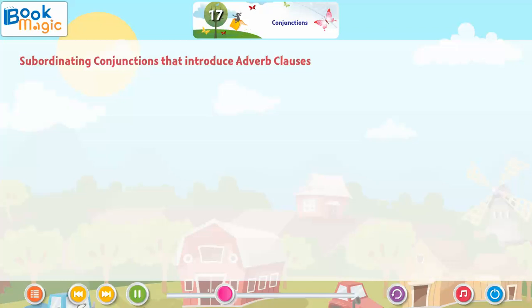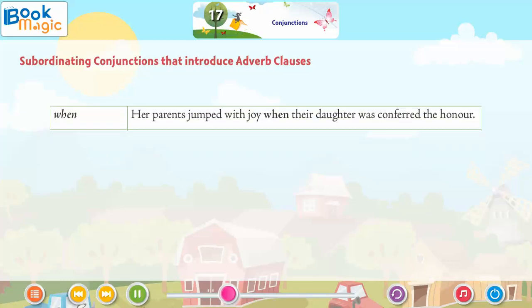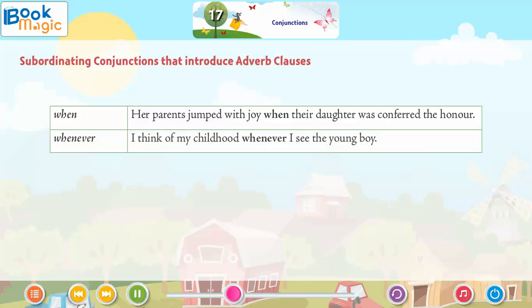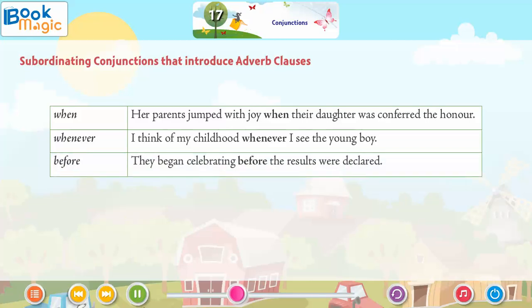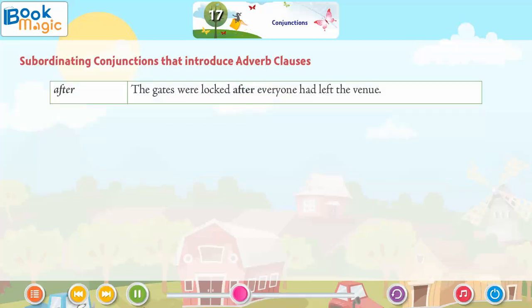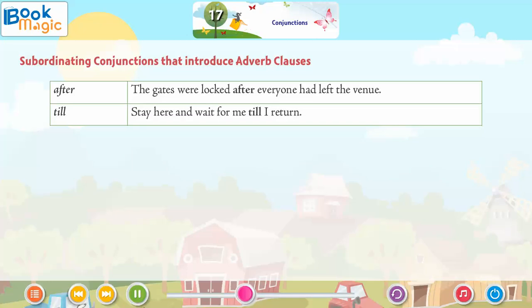Subordinating conjunctions that introduce adverb clauses. When: Her parents jumped with joy when their daughter was conferred the honor. Whenever: I think of my childhood whenever I see the young boy. Before: They began celebrating before the results were declared. After: The gates were locked after everyone had left the venue. Till: Stay here and wait for me till I return.